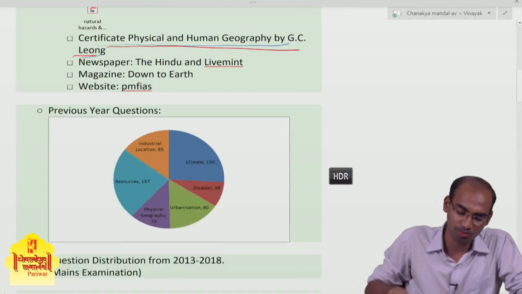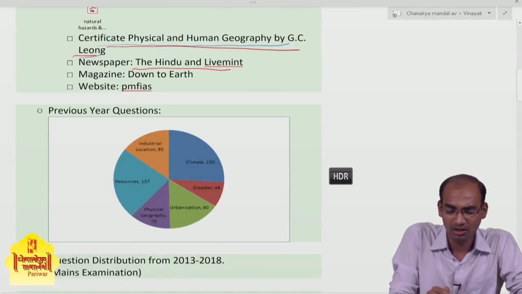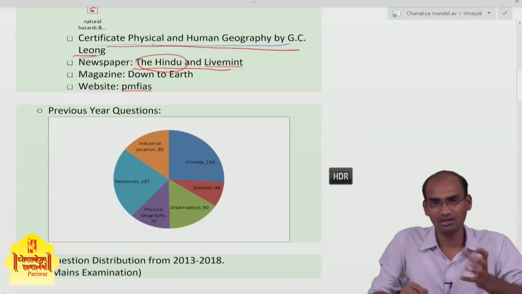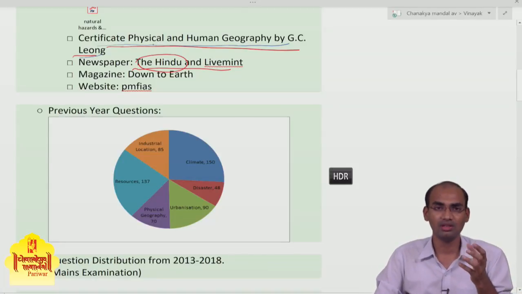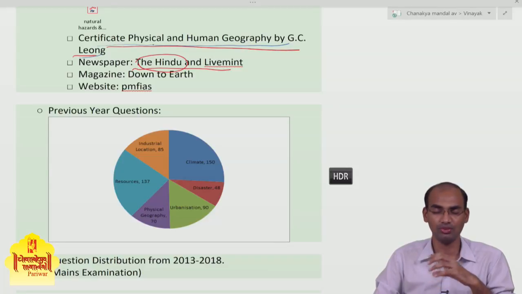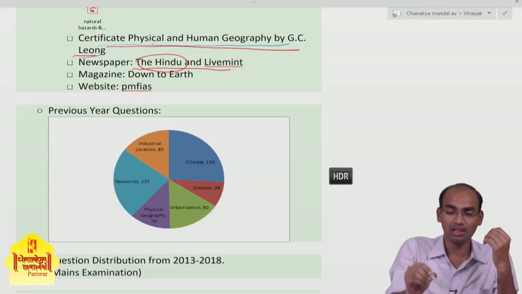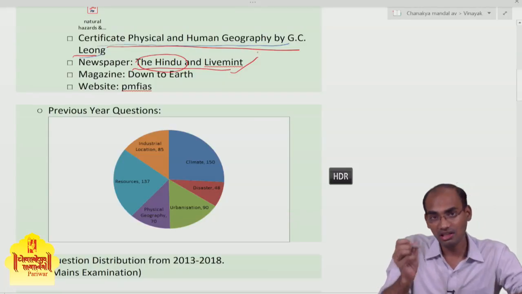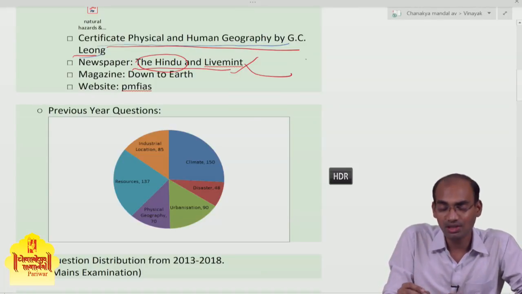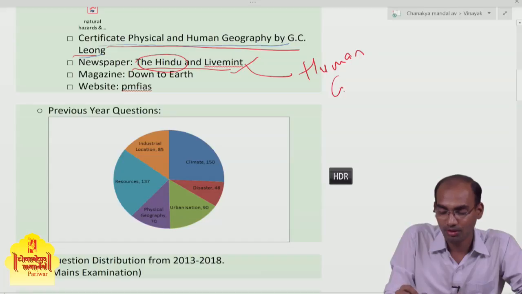Then the newspapers, The Hindu and Live Mint. The Hindu is important for physical geography. It also covers a lot of human geography, various reports, indices, and some geographic events. So The Hindu is very important. Live Mint is also important because it extensively covers part of human geography.